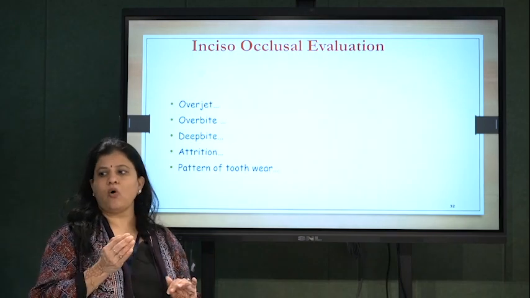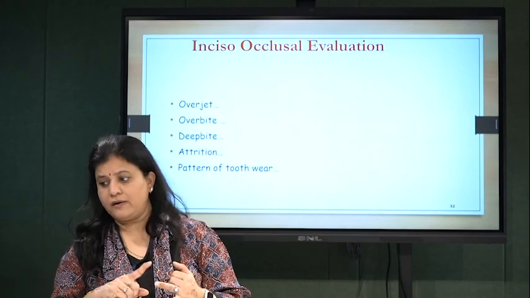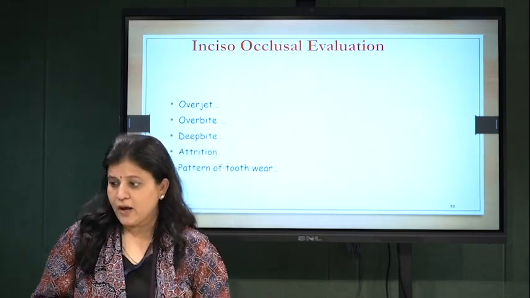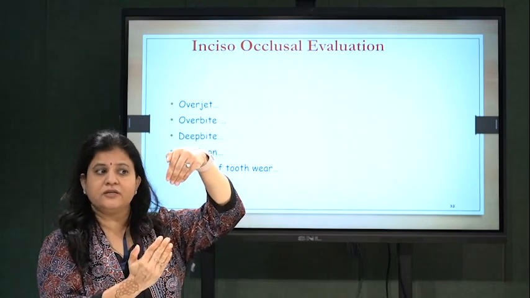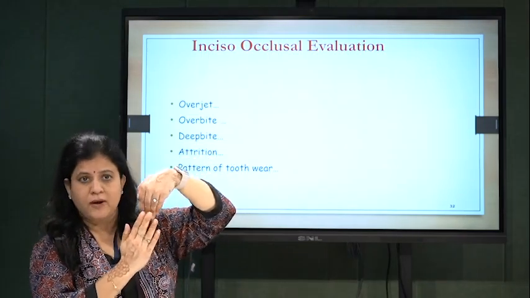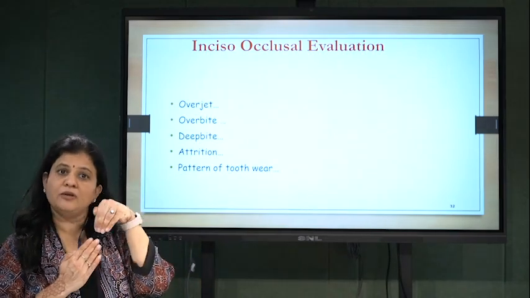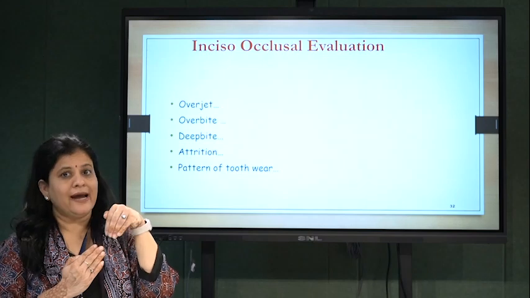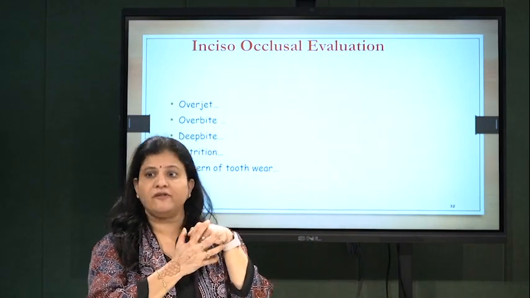Now, incisor occlusal evaluation. You need to check overjet, overbite, deep bite, attrition and pattern of tooth wear. Why? Because if overjet is not sufficient, if there is a cross bite or something like that, overbite is not sufficient, overjet is not sufficient, then your final prosthesis will rest on that faulty occlusion only. And that is why you need to check, evaluate this other teeth symmetry first.